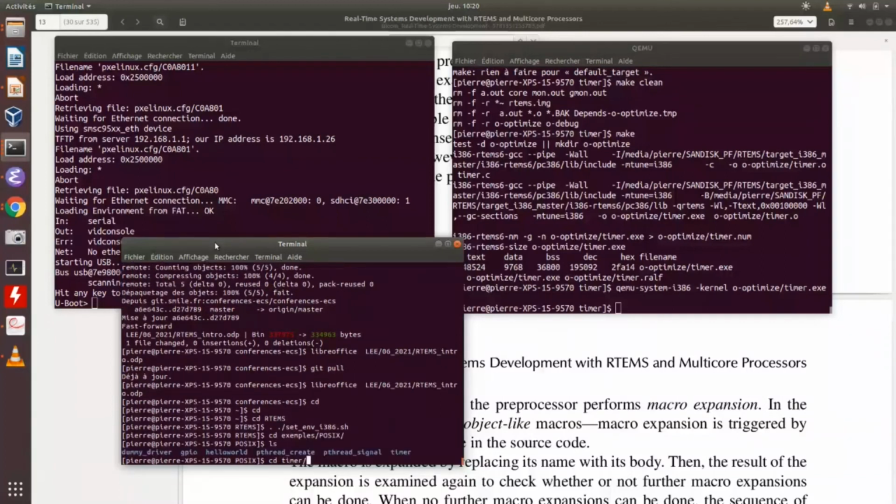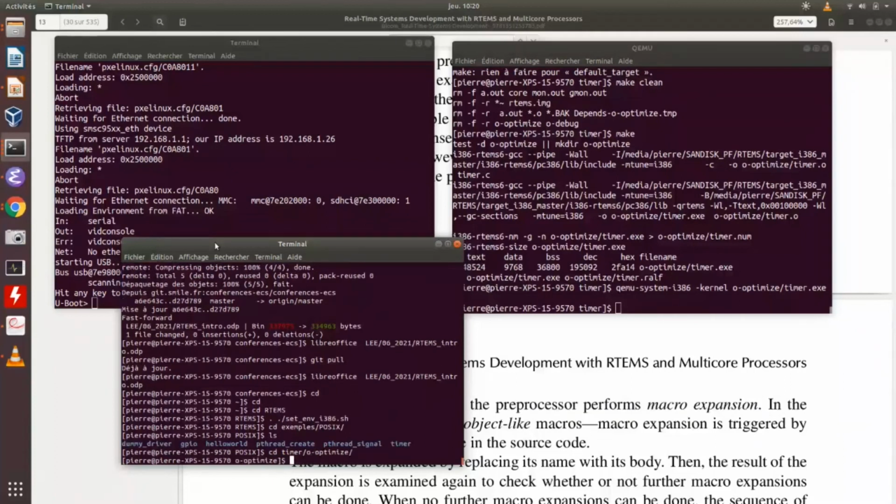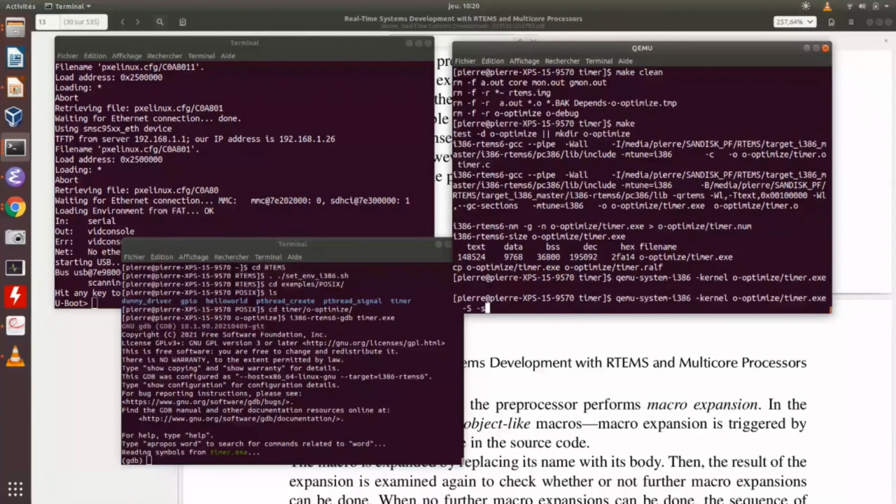Timer, optimize, and I say GDB optimize timer.exe. Okay, I load the code, and now I start the application, but with -s from the QEMU to start the kernel debugging application. Okay, so it stopped, just like GDB stops the CPU. And for example, you can set a breakpoint to God signal.